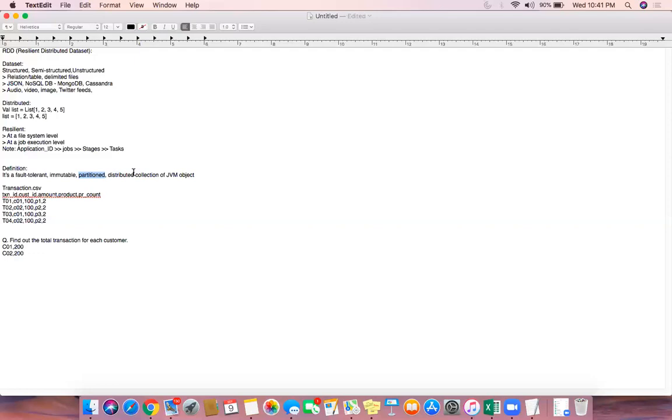Partitioned is a little different. Suppose my data is 1 TB stored in an Amazon S3 bucket or HDFS file system. It is available as 10,000 partitions, 10,000 smaller blocks or chunks. That is the partitioning concept. Your data is 10,000 partitions, which is executed on a 50 node cluster. Your execution is distributed across 50 computers, but your data is partitioned as 10,000 partitions.